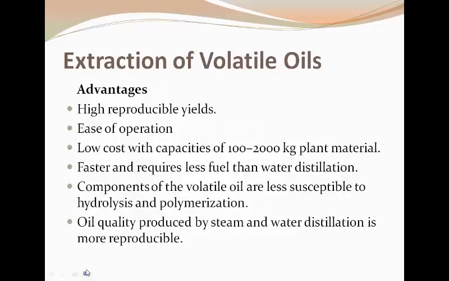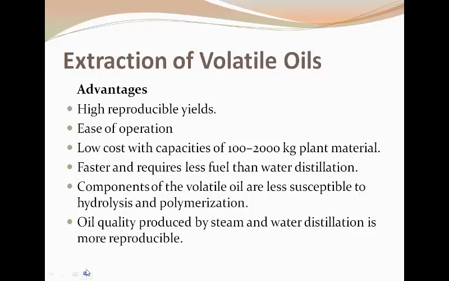So what are the advantages of this steam and water distillation technique? It also has a high yield but is reproducible, because control of steam is better than in water distillation. And it is also easy to operate.